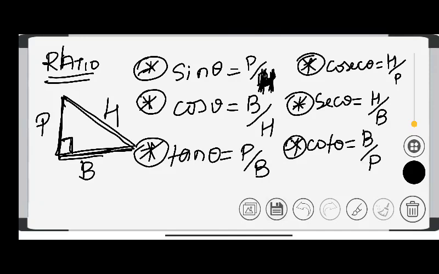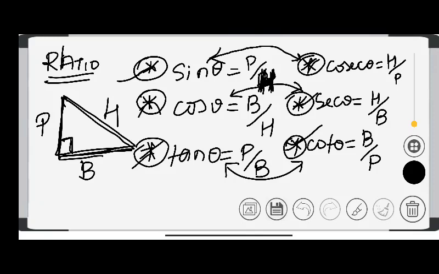Did you find anything in this? Yes, I found that this is the inverse of this one. It means sine is the inverse of cosec, cos is the inverse of sec, and tan is the inverse of cot. Okay, so I have finished all this. Let's understand more.